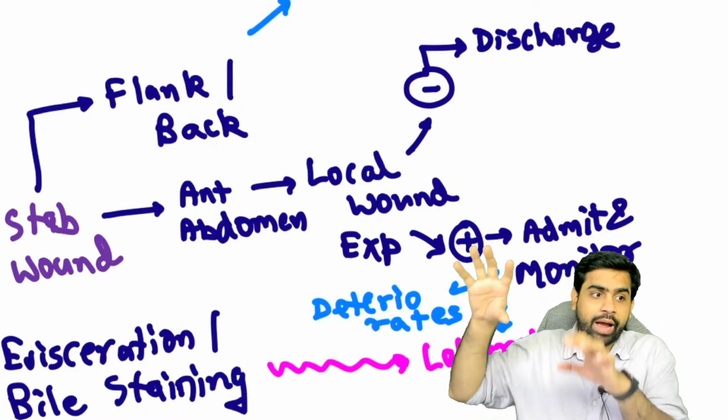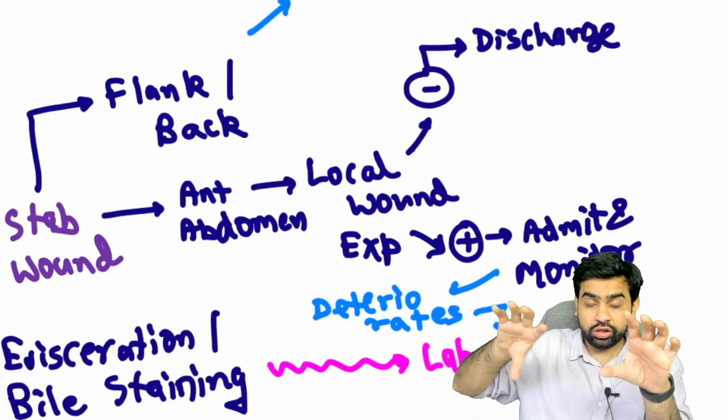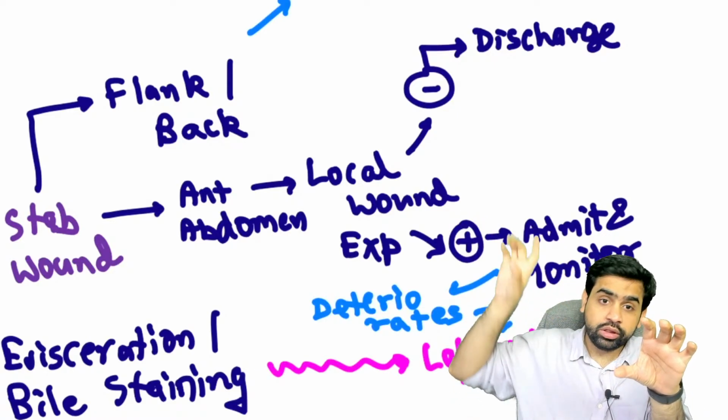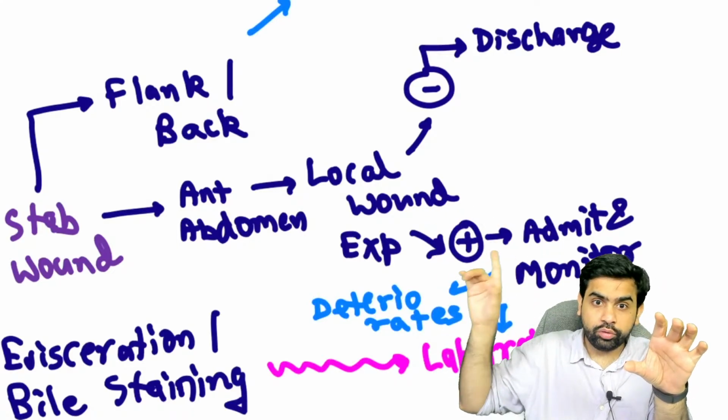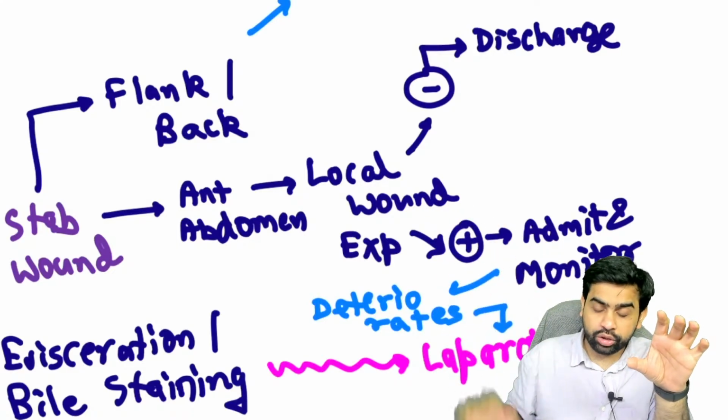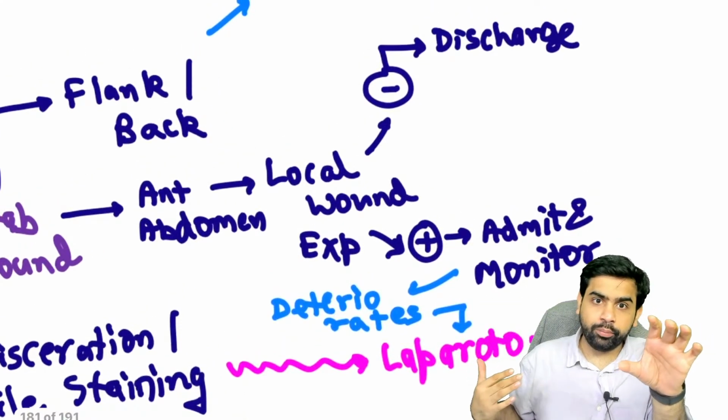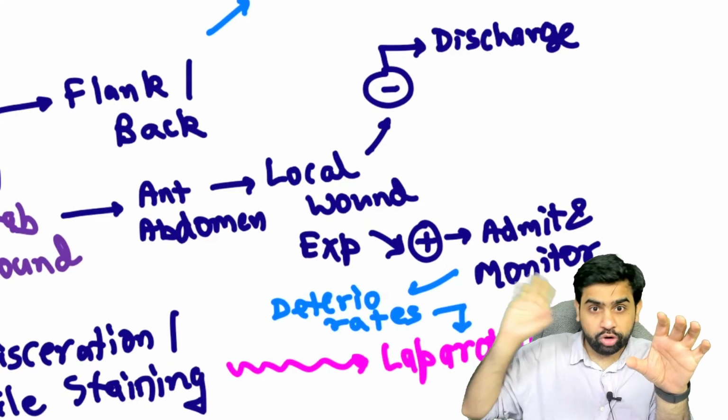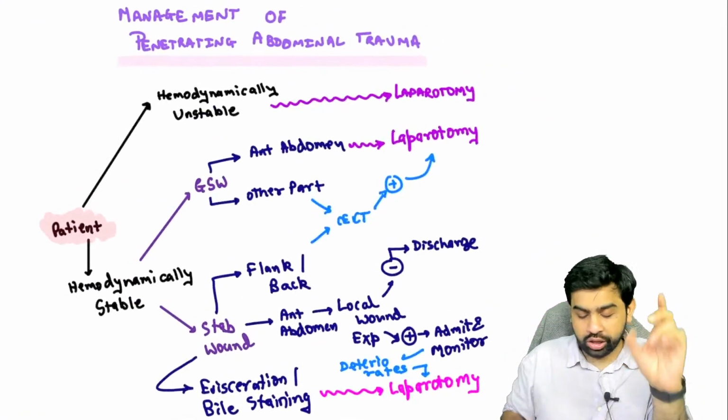So stab injury, what you need to understand is if there's a stab injury to the anterior abdomen, what you basically do is perform a local wound exploration. If it is positive, you admit the patient and monitor the patient. If the patient deteriorates, then you perform a laparotomy. But if the local wound exploration is negative, then you discharge the patient. I hope you have understood.